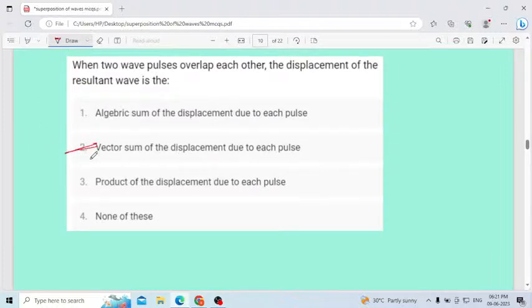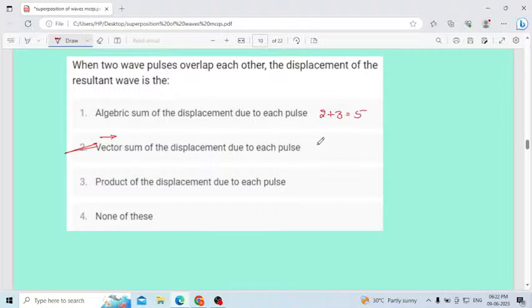Always we will consider the vector sum, because a vector shows the direction. Algebraic sum will not show any direction. A vector quantity shows direction and magnitude. Don't get confused between these two options. Algebraic sum means only magnitude. For example, 2 plus 3 is 5, it gives only magnitude.